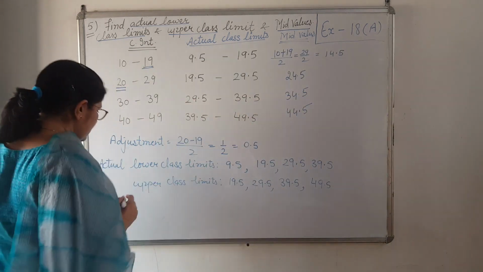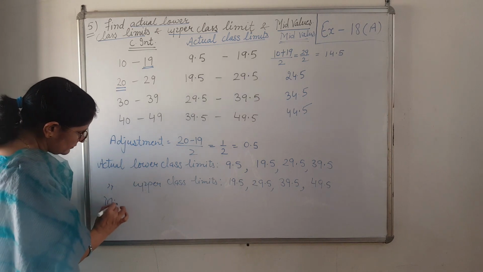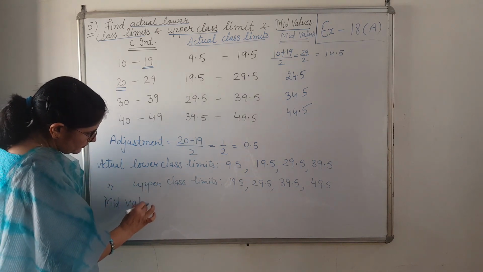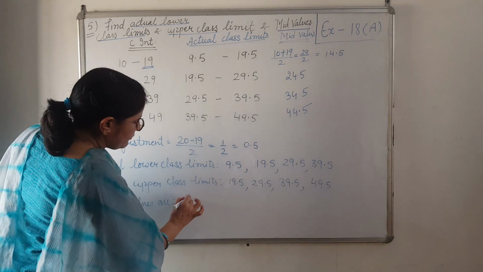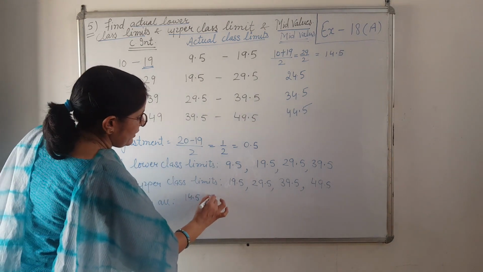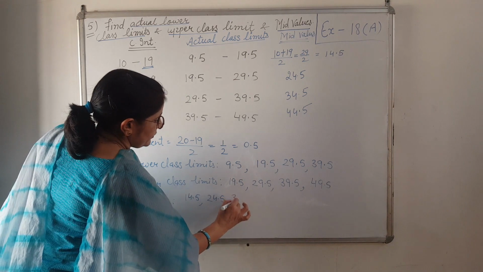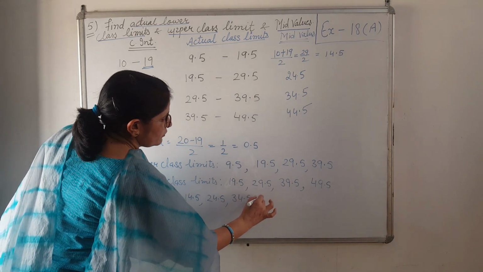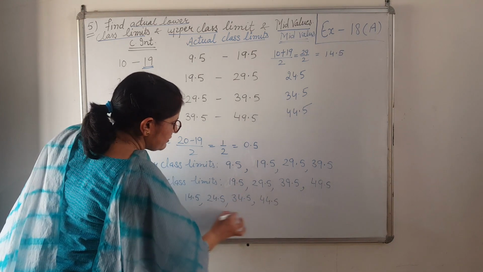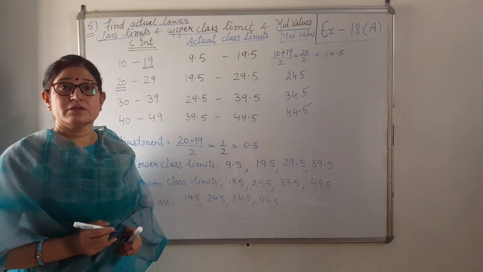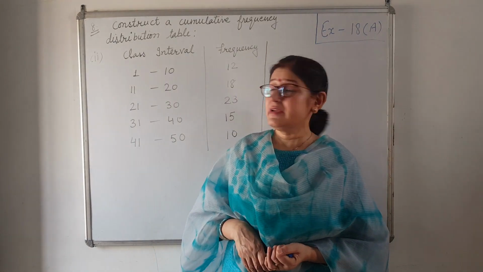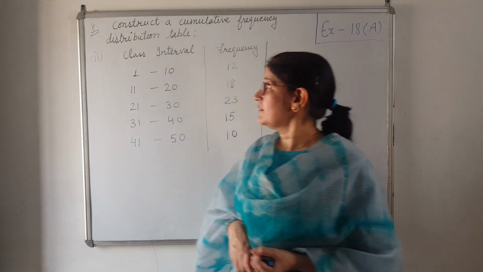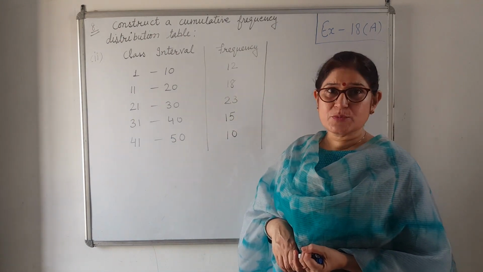So our mid values are 14.5, 24.5, 34.5 and 44.5. Like this you can find out the answer. Now our next question, question number 8. In this question you have to find the cumulative frequency distribution table.